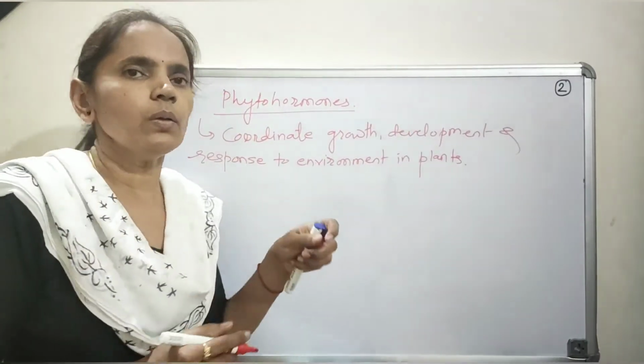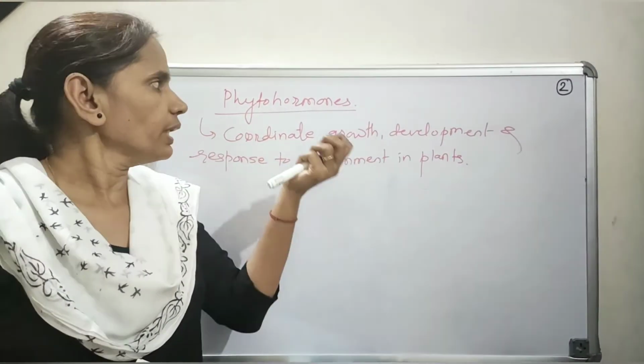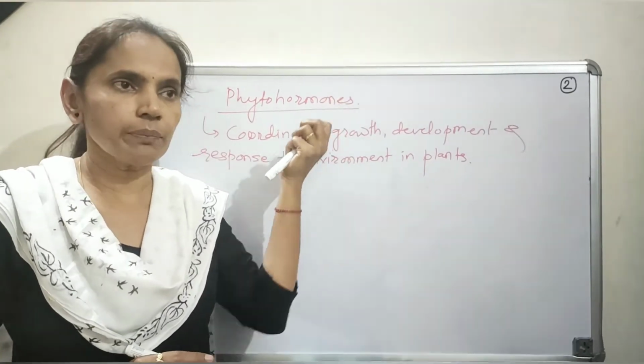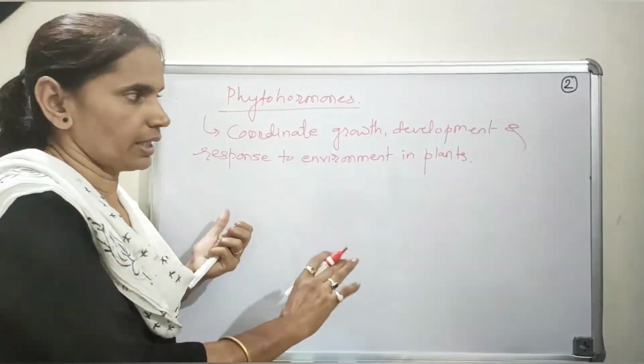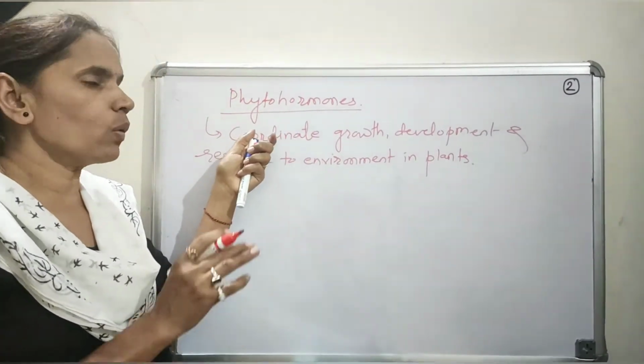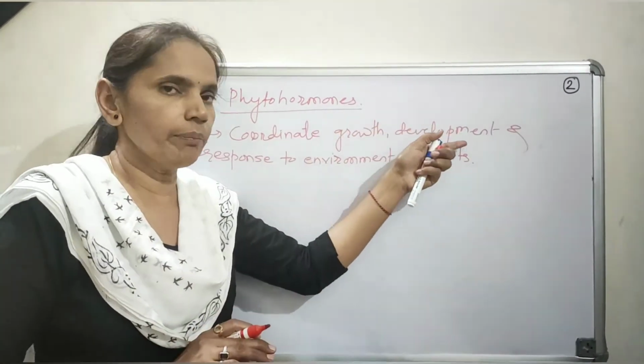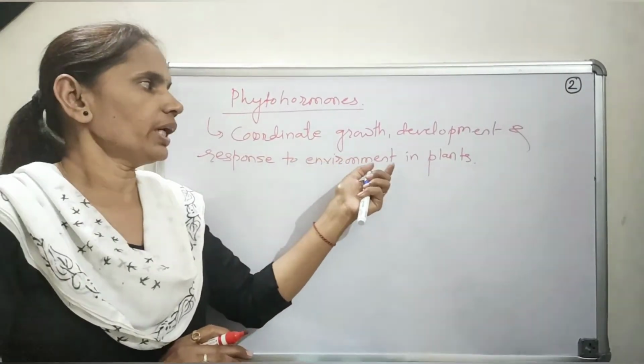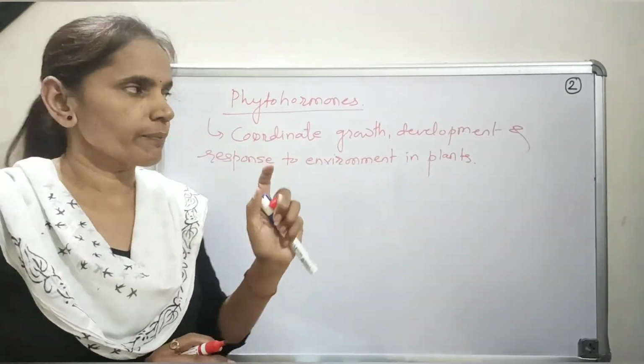So irrespective of the variety of stimulus, different types of hormones are present in different plants. The major role of these phytohormones is that they coordinate the growth, development, and response to the environment in plants.